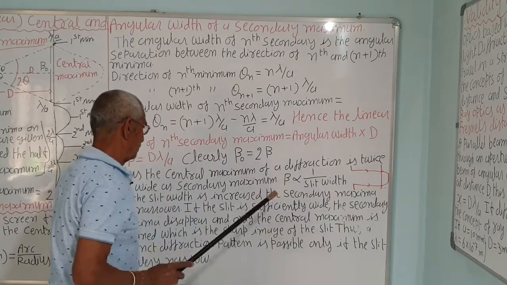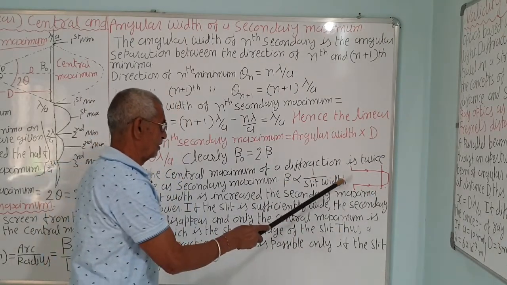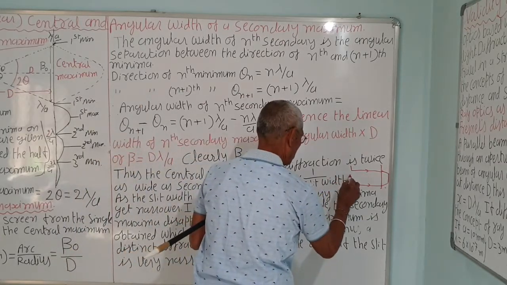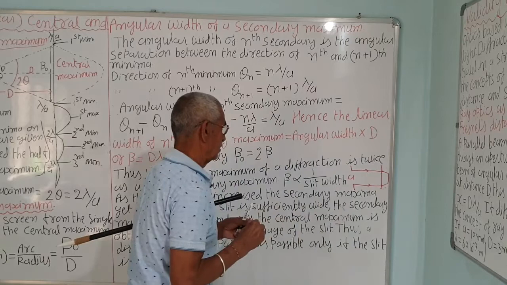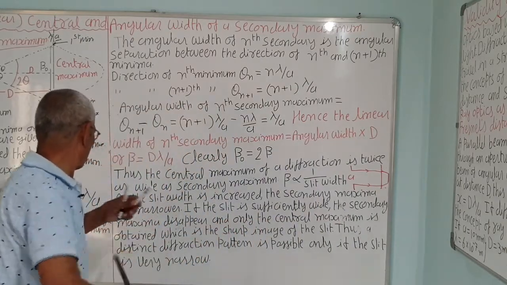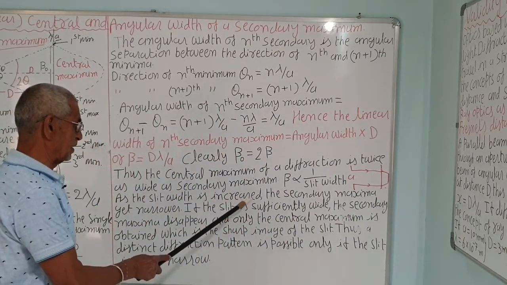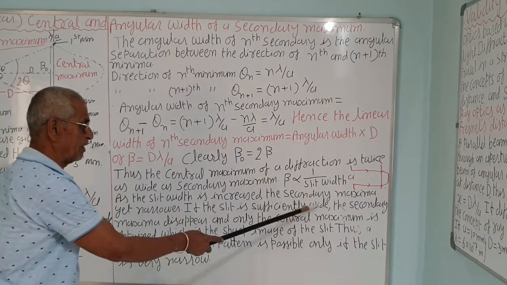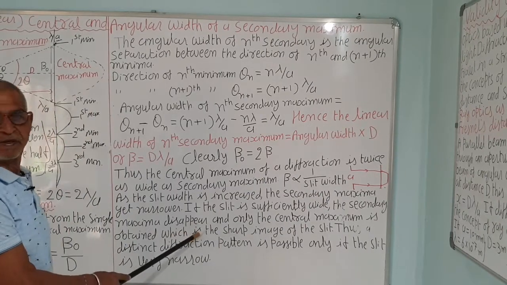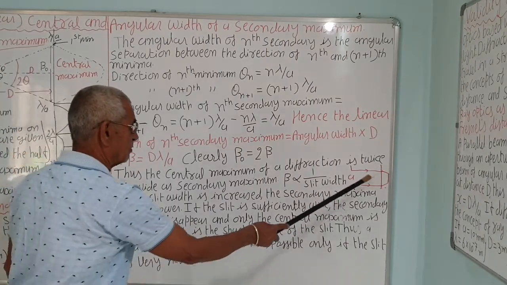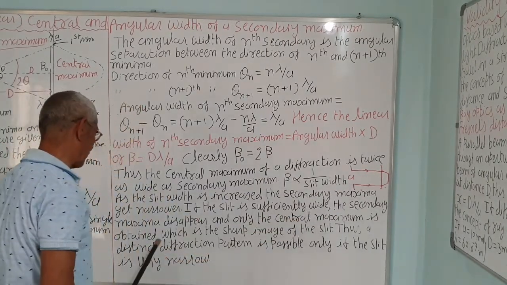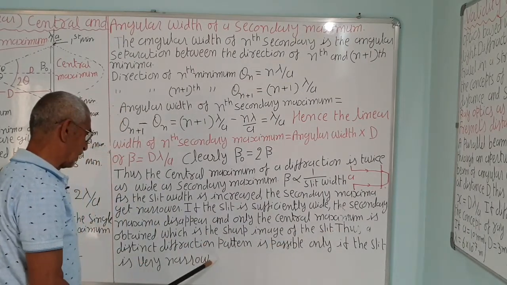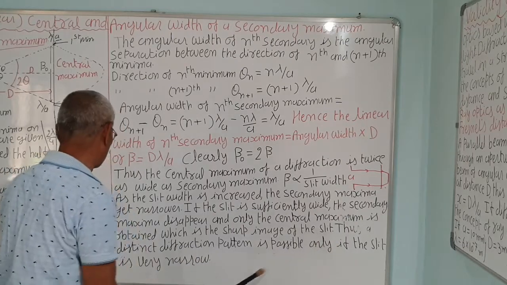Correct? So if A, the slit width, is sufficiently large, beta will decrease and finally disappears. So as the slit width A is increased, the secondary maxima gets narrower. If the slit is sufficiently wide, the secondary maxima disappear and only the central maxima is obtained, which is a sharp image of the slit. Thus, a distinct diffraction pattern is possible only if the slit is very narrow.